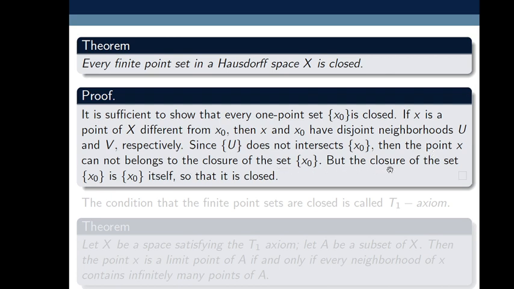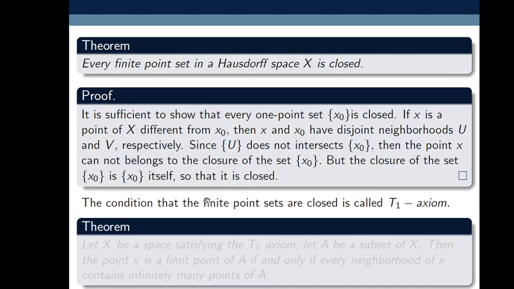But the closure of {x0} is {x0} itself, because it is a singleton set. That's why it is a closed set. The condition that finite point sets are closed is called the T1 axiom.